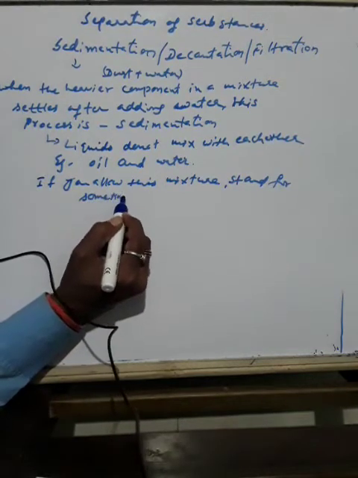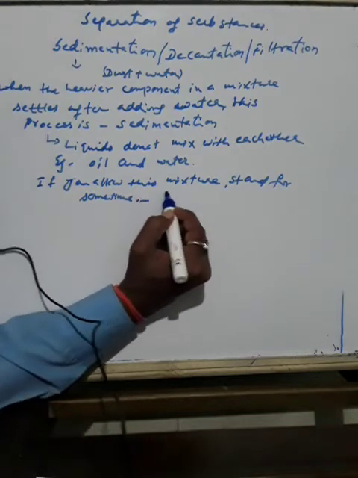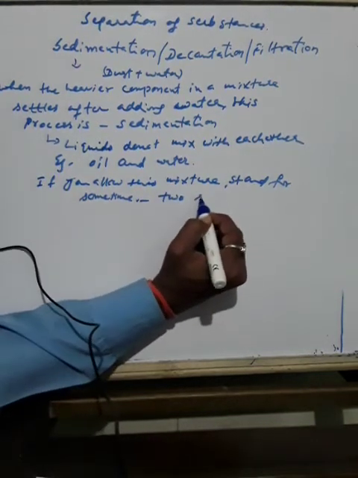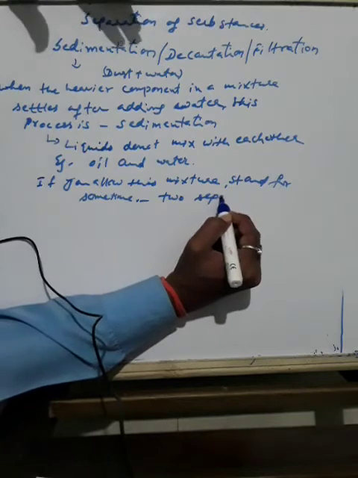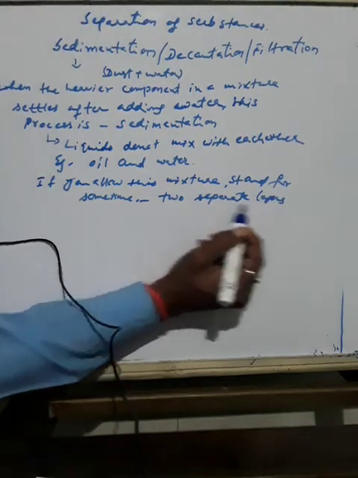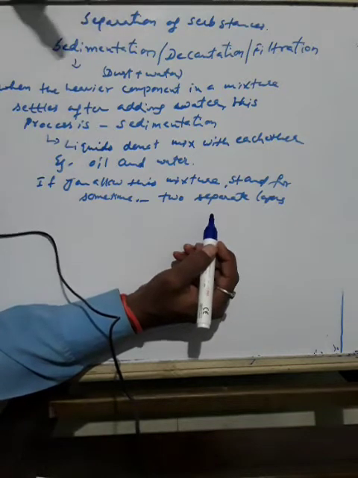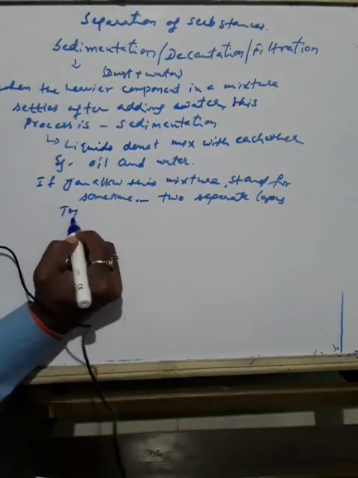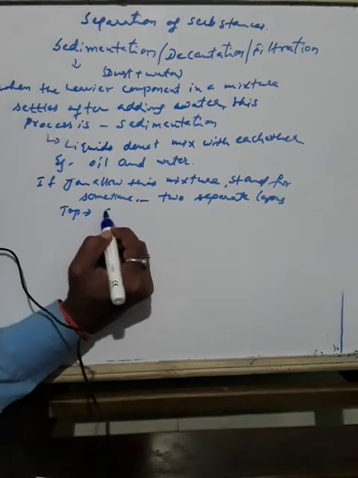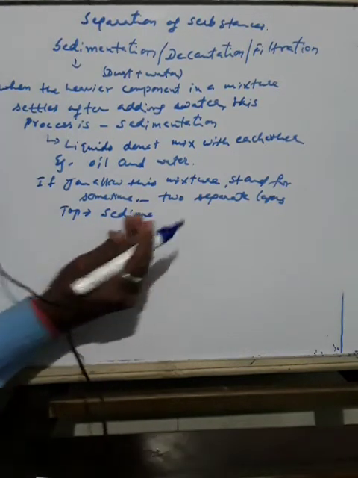So here what happens? They form two separate layers. You know very well, two separate layers are formed. One is oil. The component that forms the top layer can then be separated by a process called decantation.